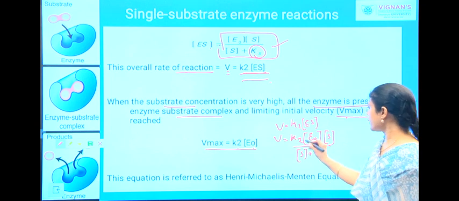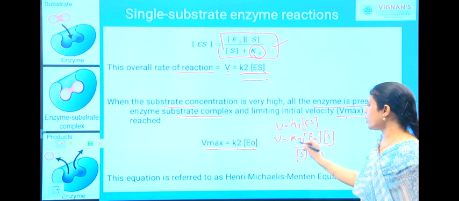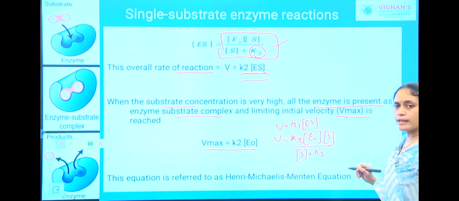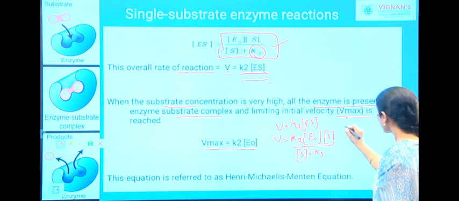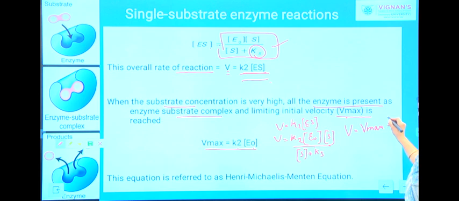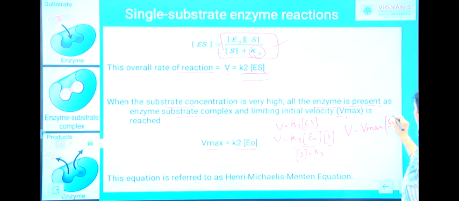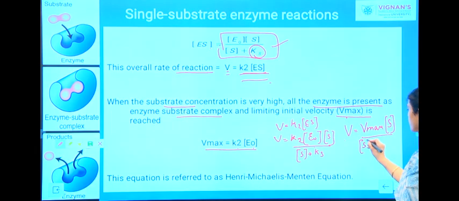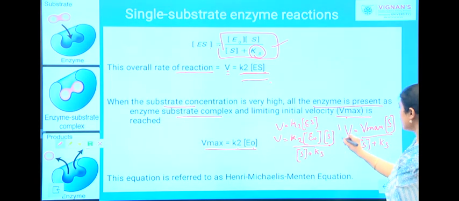Now you pretty well know that K2 into E naught can be represented as Vmax. Now we can write this particular equation as V is equal to Vmax into concentration of your substrate divided by concentration of your substrate plus Ks.